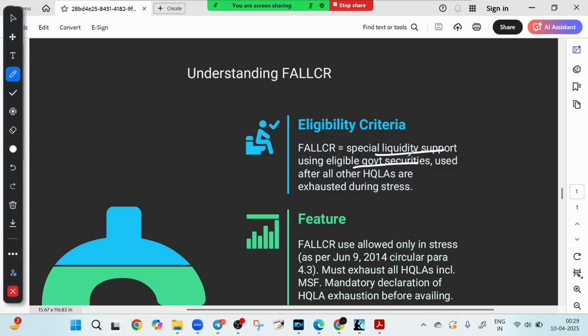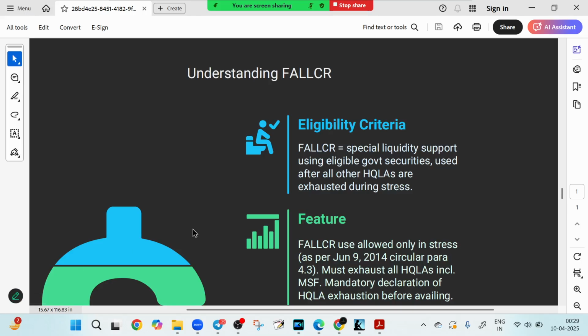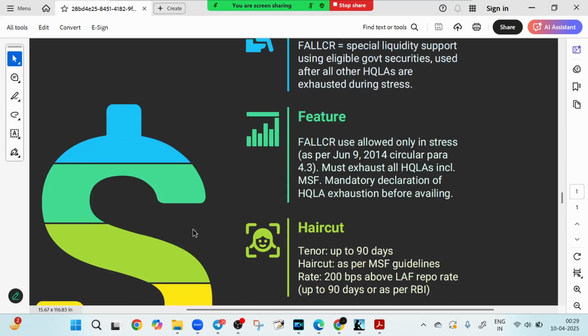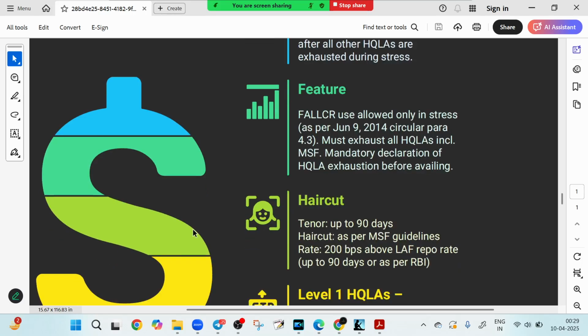It is the emergency backup, not the first line of defense. Remember, it is emergency backup. The first line of defense is the LCR, the HQLA part, level 1, level 2, that we have discussed already.